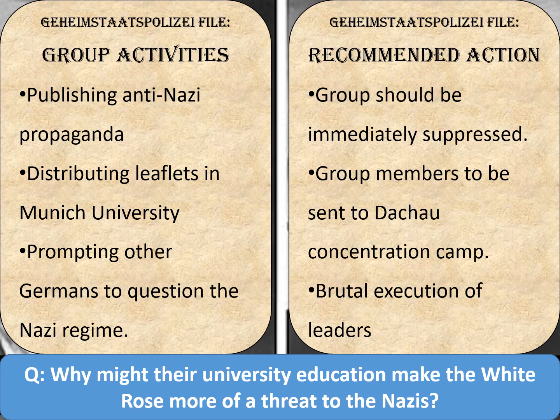So your question then, write down an answer for this. Why might the university education of the White Rose group make them more of a threat to the Nazis? Give that some careful thought. If you're stuck, maybe note down some of the activities of the White Rose group and what happened to them in the end. But whichever you choose, pause the video now while you complete that task.